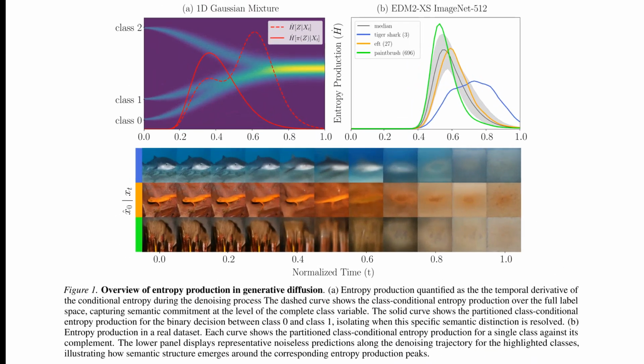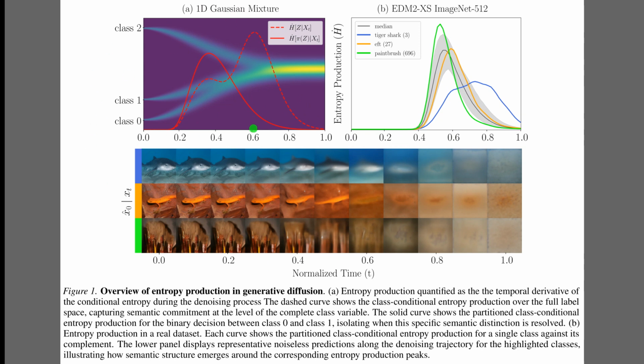Figure 1 visualizes this entropy production. Panel A on the left uses a simple 1D model to show the mechanism. As the paths branch, the red entropy curve spikes, marking the exact moment of decision. Panel B on the right extends this to ImageNet classes. The graph shows that different objects emerge at different times. Notice how the blue tiger shark curve peaks at a higher noise level than the green paintbrush curve. The image rows below confirm this, as the shark's coarse shape resolves out of the noise on the right much earlier than the fine details required for the paintbrushes.